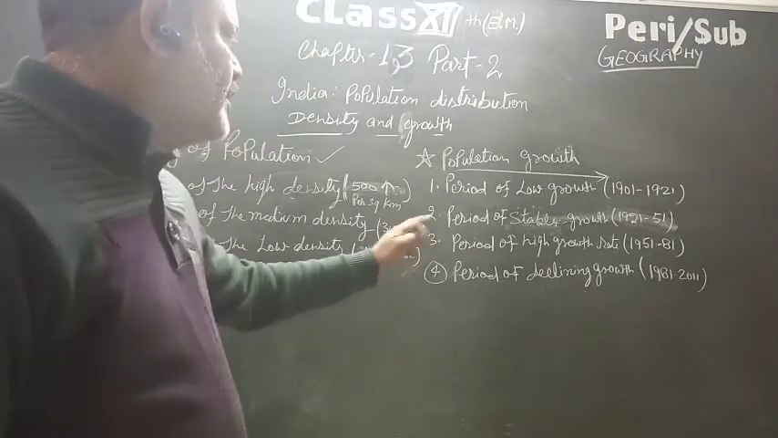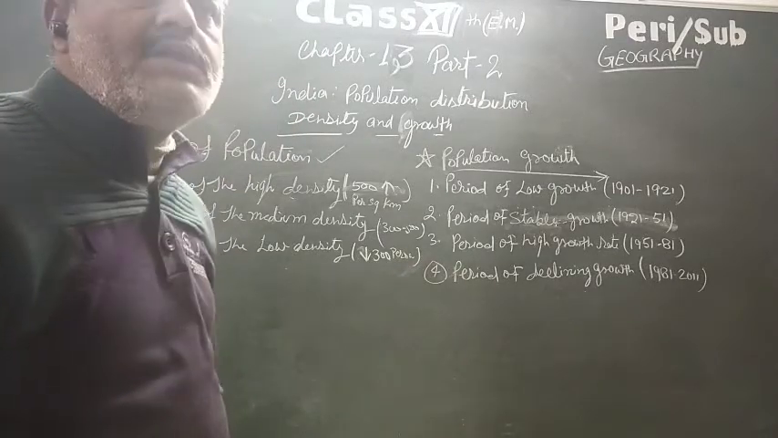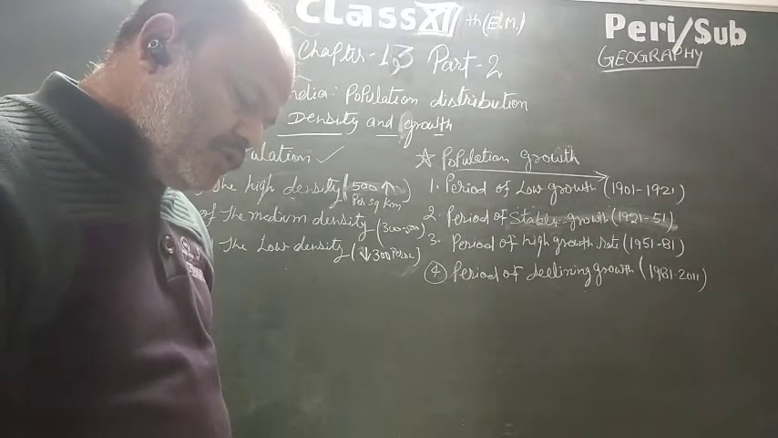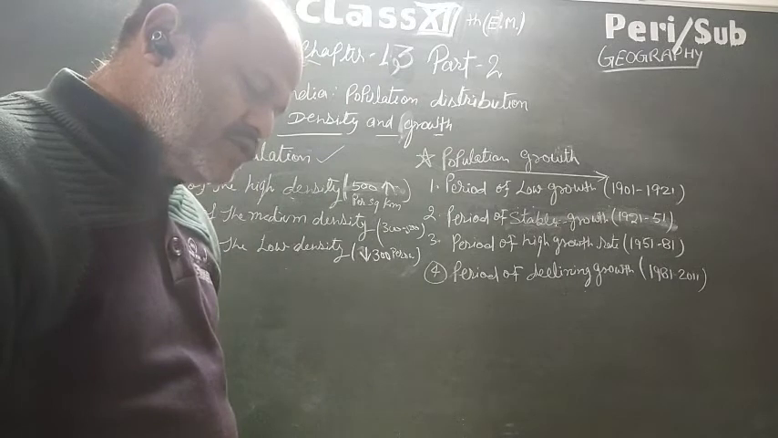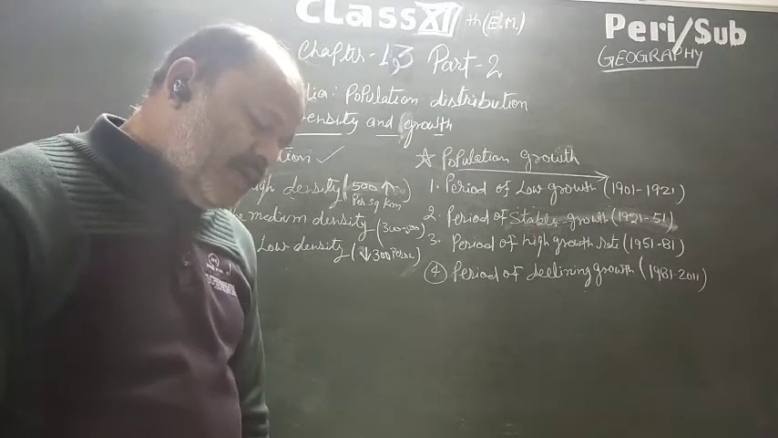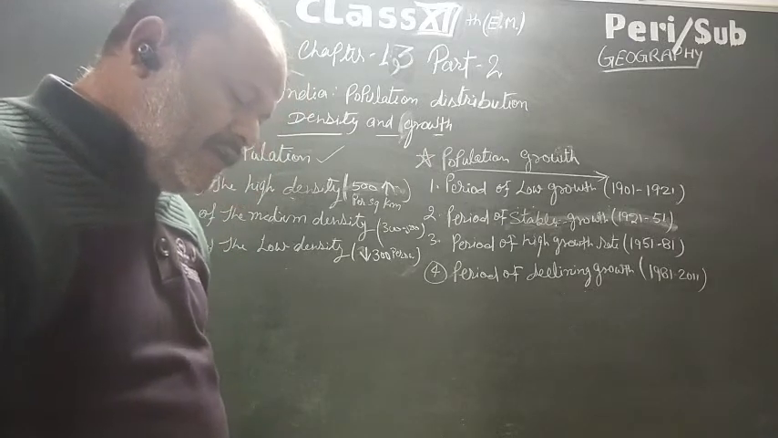Now the second period of the stable growth, 1921 to 51. In this history of the population growth of India, the year 1921 is known as the Great Demographic Divide. After this, the population growth has an increasing trend.